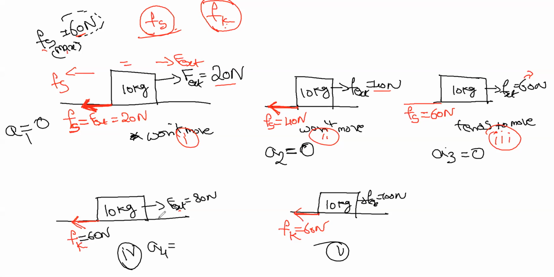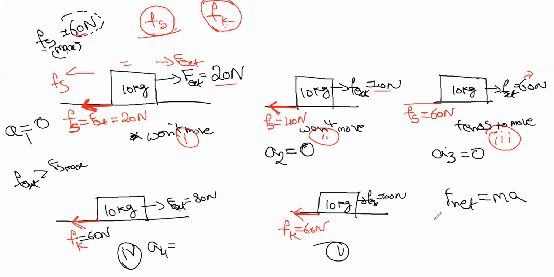So now the body is in movement, since F external is greater than Fs max. When there is motion, we can have acceleration or not, depending upon the force. What is the formula for calculating acceleration? As we discussed, F net equals ma. What is the net force in the fourth case? 80 Newton.